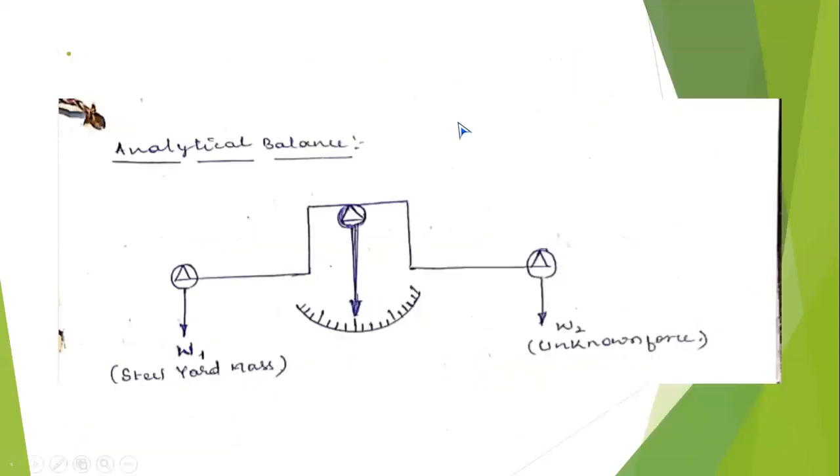All of you have seen the analytical balance in the chemistry laboratory for weighing of chemicals. Here you have two pans, left and right. The left is meant for keeping the standard dead weight, and the right is for the unknown magnitude. That may be the chemical. By trial and error, you can bring the null balance. That is, the indicator should read 0. That is the beam balance. That is nothing but symmetry of the beam.